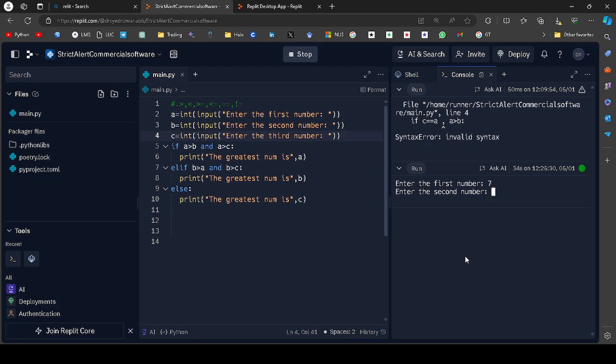And now I'll write here 9. Then enter the third number. I will write here 7. Again, I should write here 8. All numbers should be different. Then here it says the greatest number is 9. So it's this much easy.